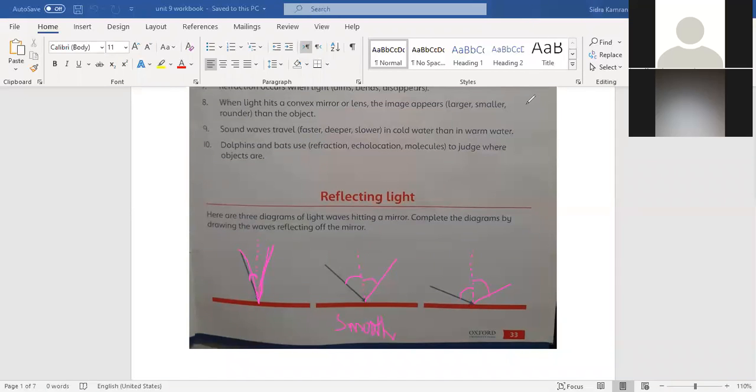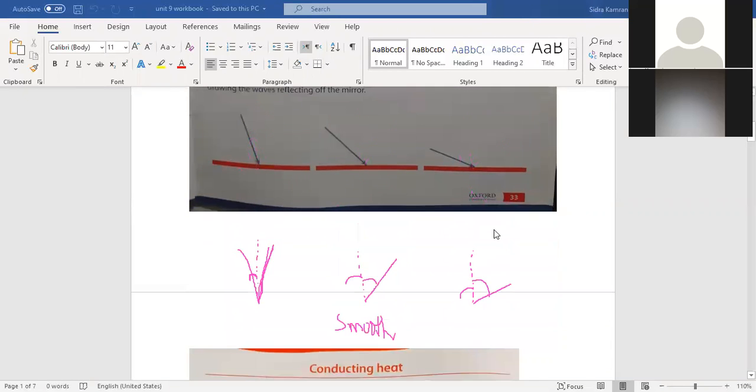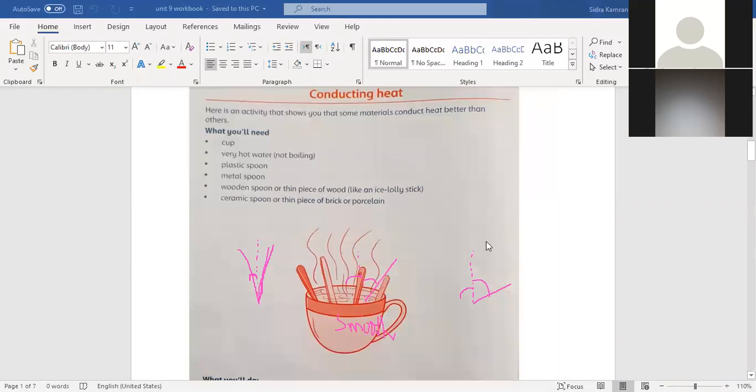Next, I'm going to describe this experiment to you. You have to perform this experiment and make an experimental video while showing what you are doing in this experiment. So what you have to do, you have to take a cup of hot water. Do not take boiling water, that boiling water will hurt you. In the presence of your adults or parents, take a cup of hot water.